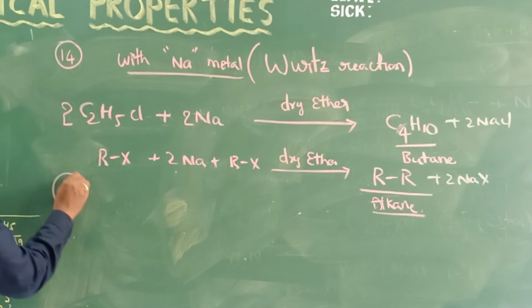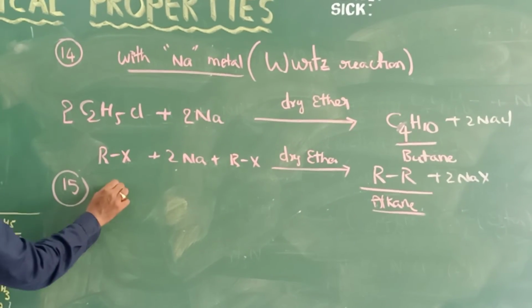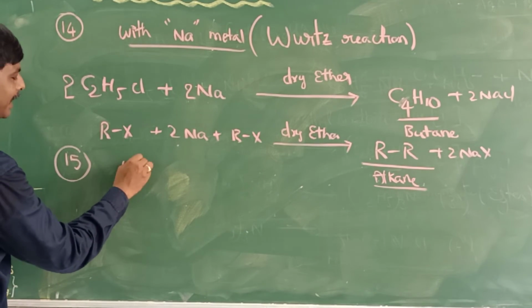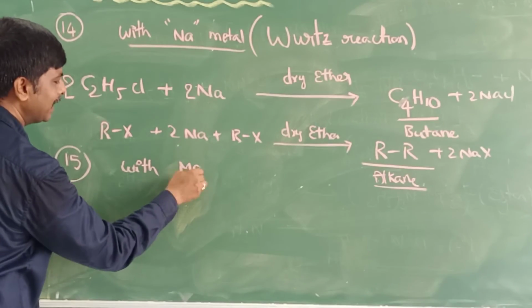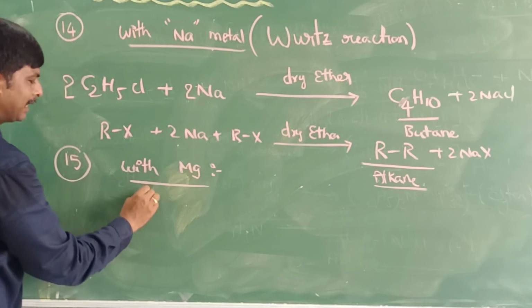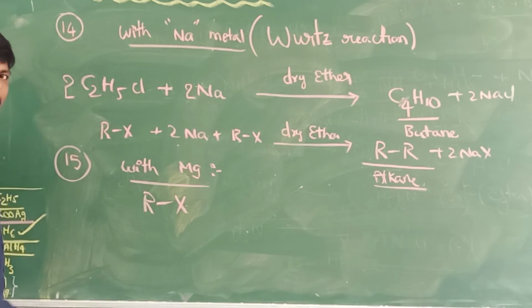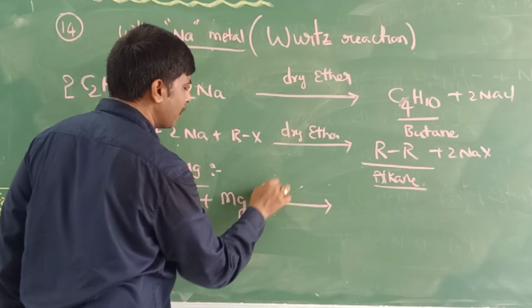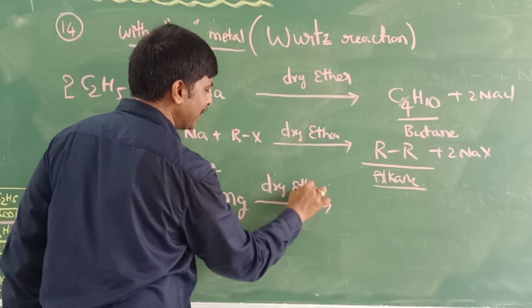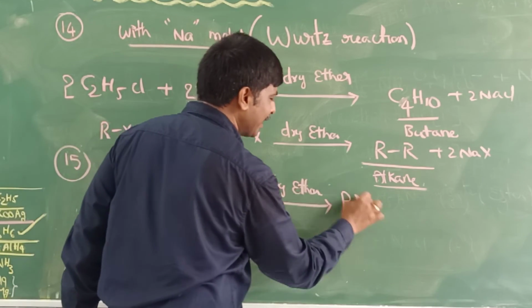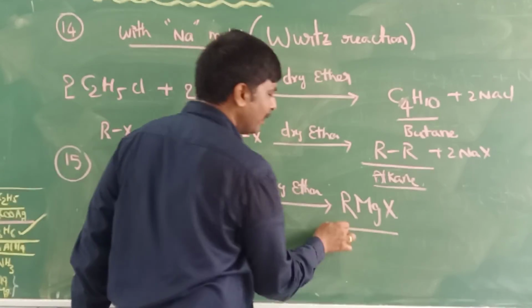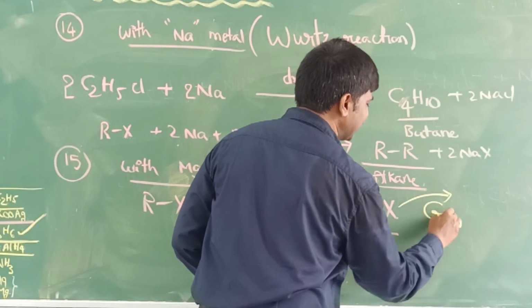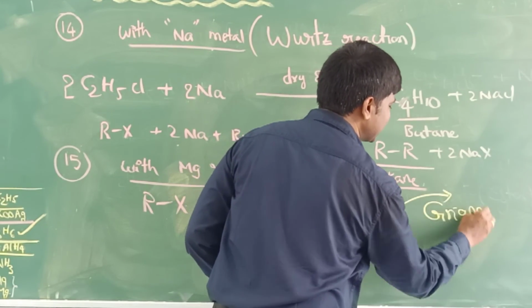Next one, the last one in these properties, is the reaction with magnesium metal. Haloalkanes also react with magnesium metal. This RX, haloalkane, reacts with magnesium metal in the presence of dry ether. RMgX will form. It is very, very important. This RMgX is called Grignard reagent.